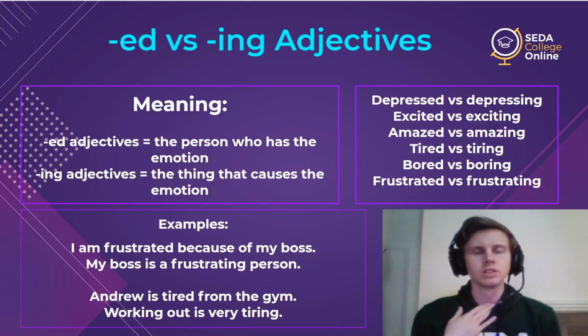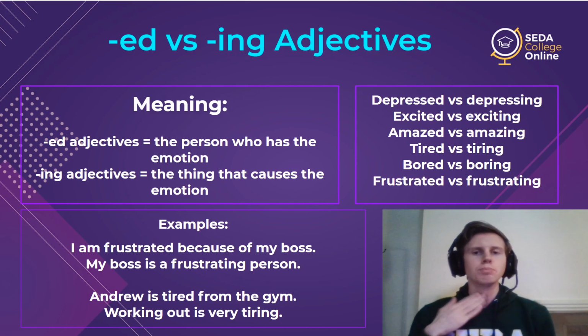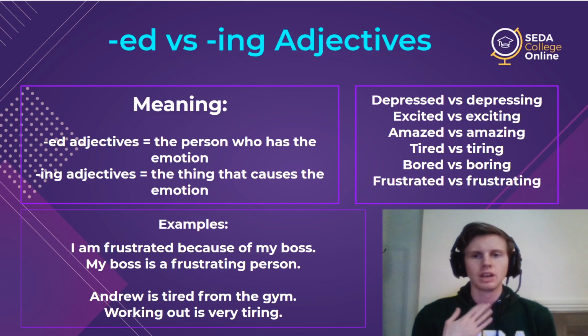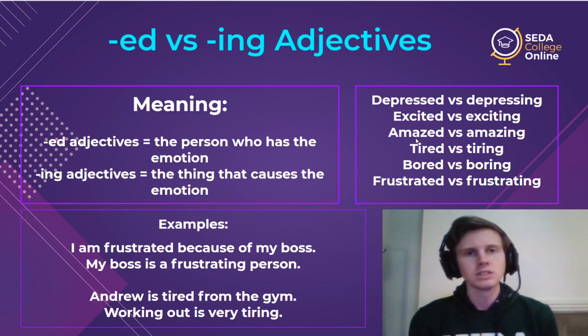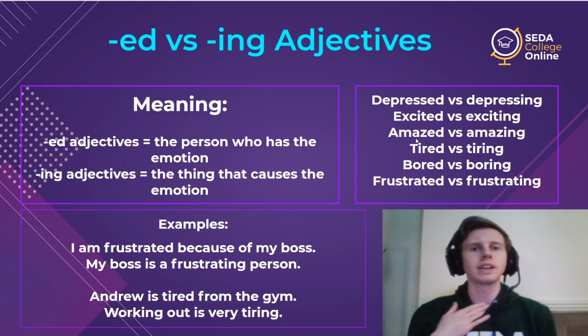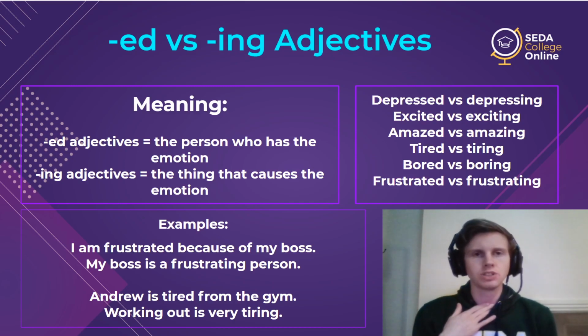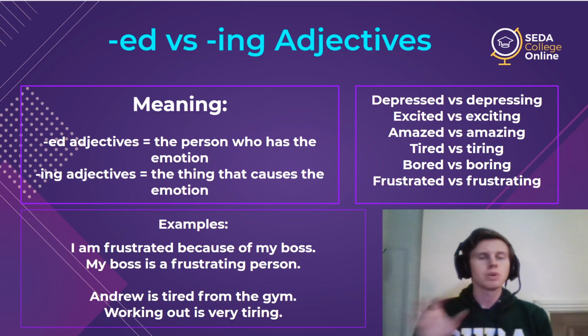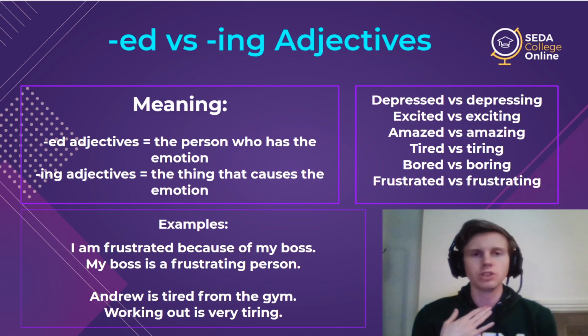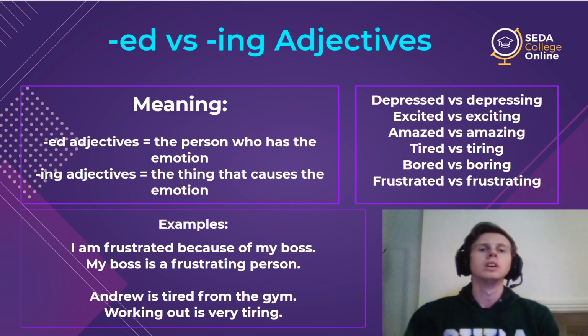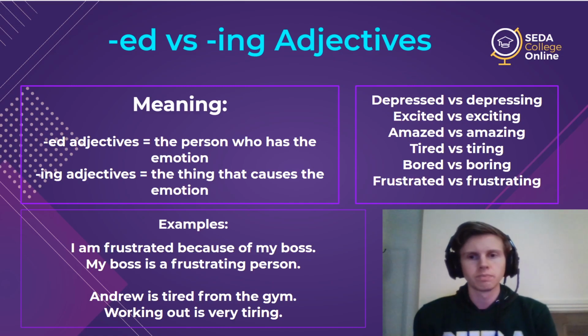So there's no vibration here, no movement in my throat. But if I make a Z sound here, like in amaze, there is vibration. If I touch my throat and say Z, Z, there is vibration. And so that is how we match them. T, no vibration. S, no vibration. So we match, depressed.